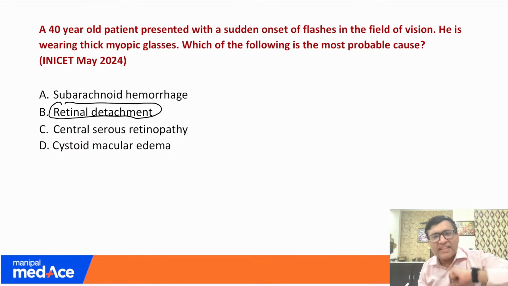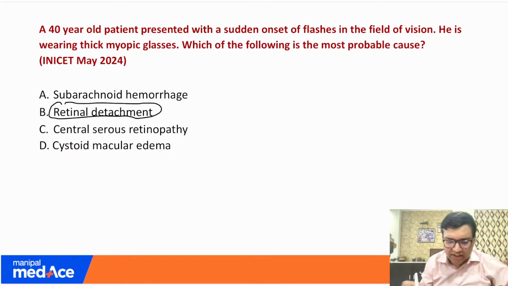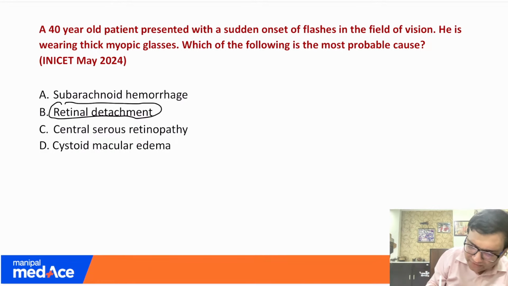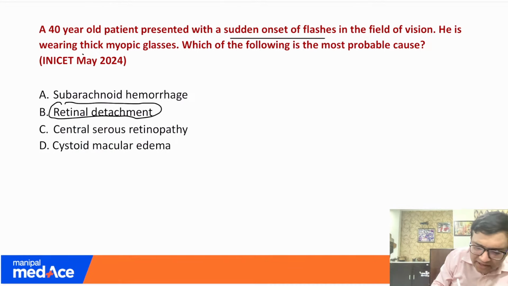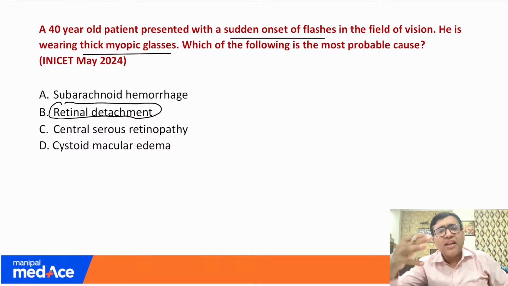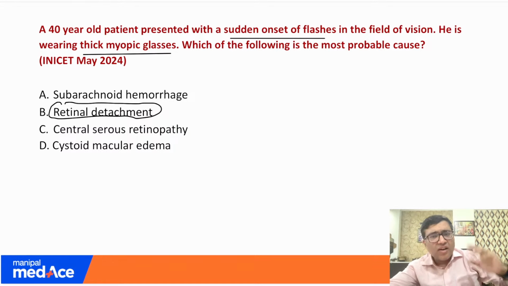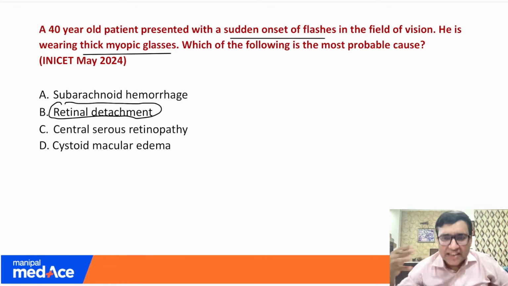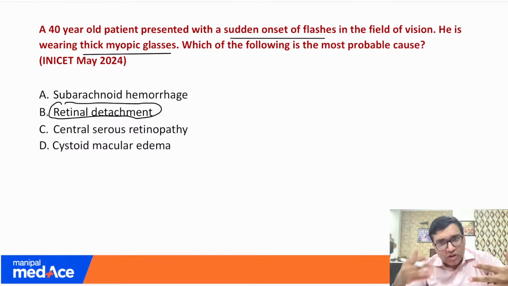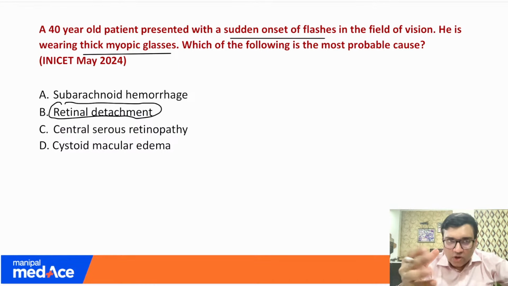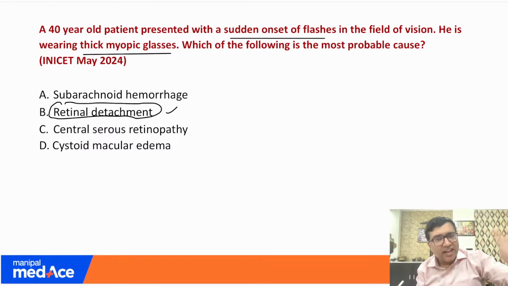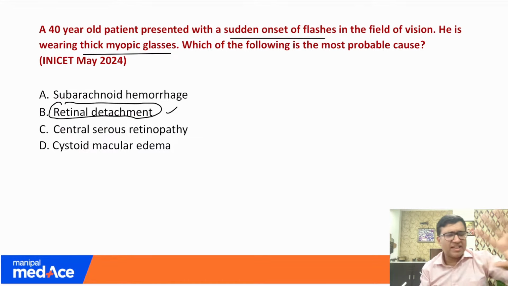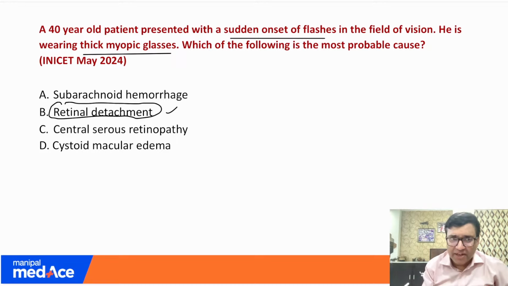And for making this question easier, they have given a lot of hints. They have told that yes, there is a sudden onset of flashes, and he is wearing thick myopic glasses. So in high myopia, what happens? The retina is thin, so there are more chances of getting retinal tears and holes, and that would cause a retinal detachment.